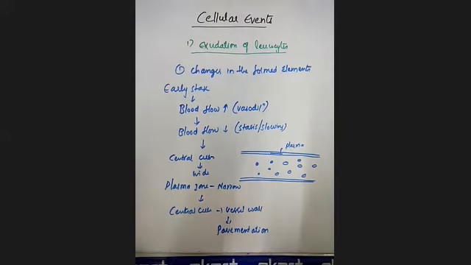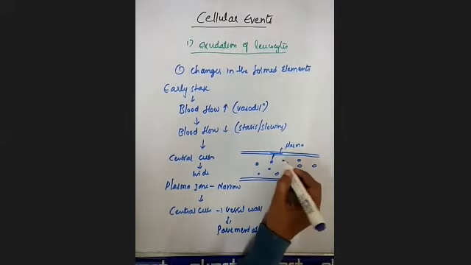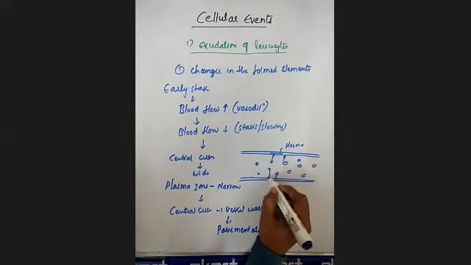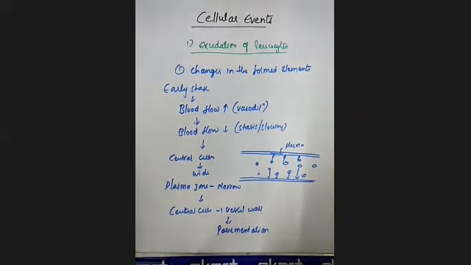The central cells come closer to the vessel wall. Clear? Whatever cells are present at the center will come very close to the vessel walls. That process you will call pavementation. This is the first change you are going to observe regarding the exudation of the leukocytes.